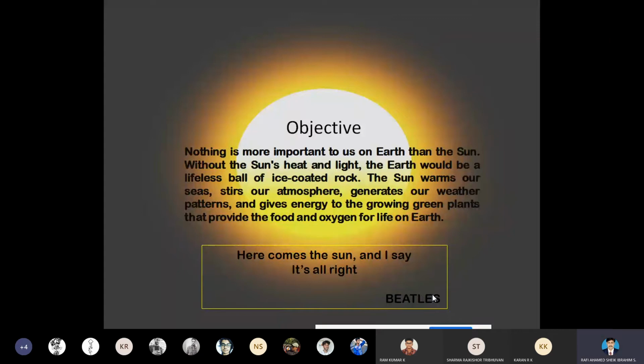So here is a beautiful quote from the Beatles. Here comes the sun, and I say it is all right. So with this, we start our session.